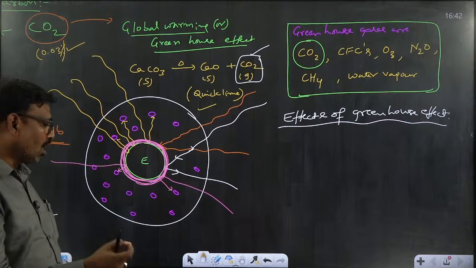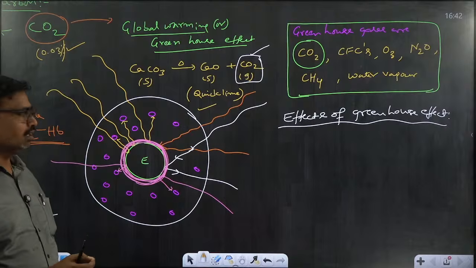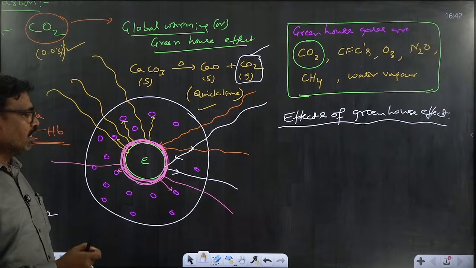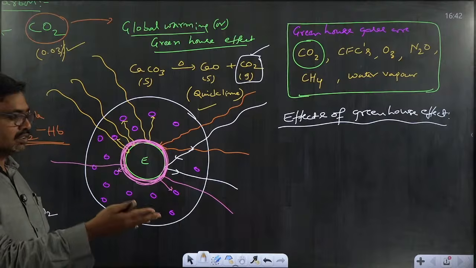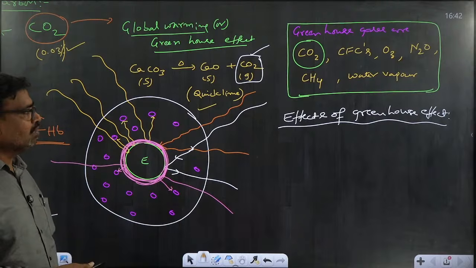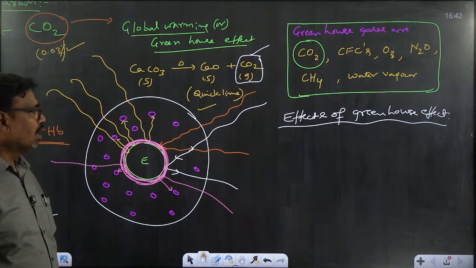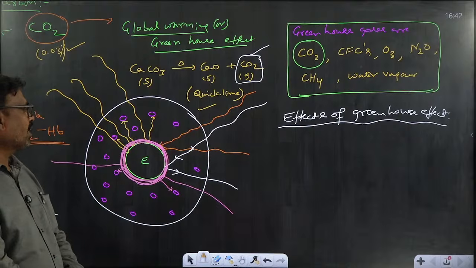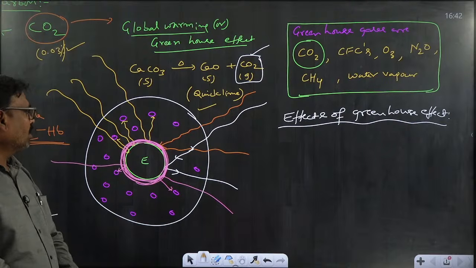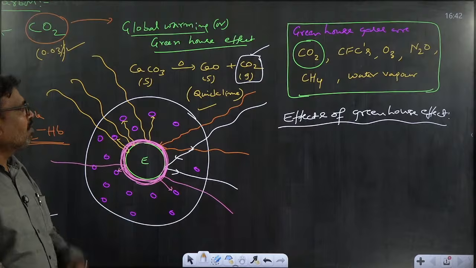And crops will be affected. Whatever green fields are present in submerged areas will be affected by the flooded water. This is the major greenhouse effect of global warming.